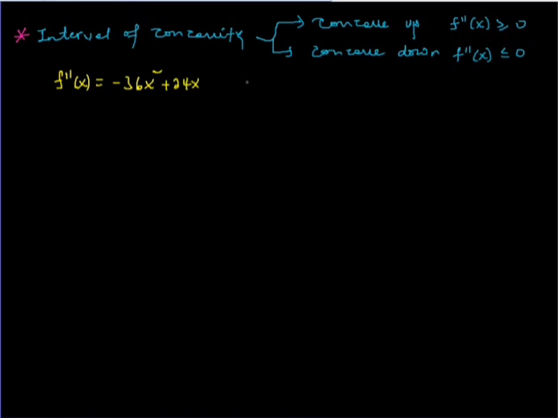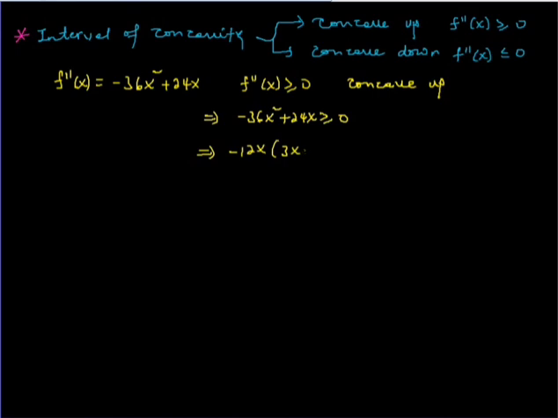It becomes concave up whenever it is greater than or equal to 0, which means minus 36x squared plus 24x is greater than or equal to 0. Here we are just calculating the interval of concave up, so we can factor out some numbers. If you factor out minus 12x, it becomes 3x minus 2 is greater than or equal to 0.